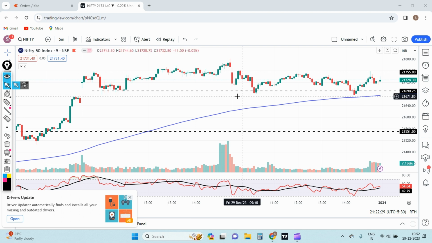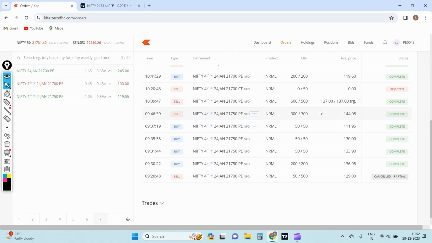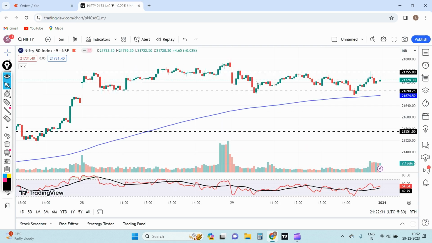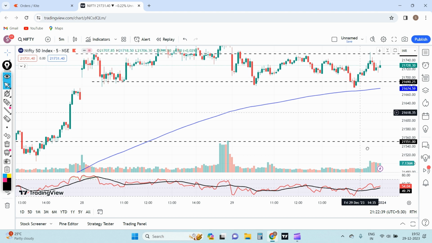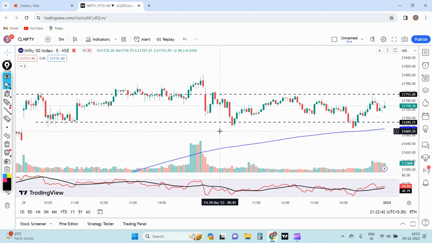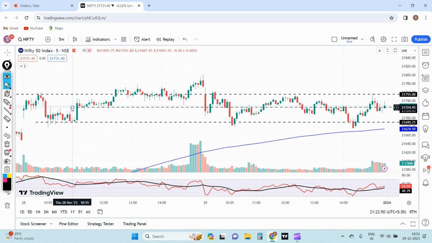Let me go to the order history. If you see, I executed my trades for 21,750 at 946. If I zoom in, this is the candle wherein I executed, because the price action was forming. If I draw a line over here, after a huge breakout from this candle there was a consolidation at this zone itself. So around the 720 odd levels, I thought Nifty would bounce back, and exactly it did. However, there was a consolidation and then a breakout, wherein I missed this rally.